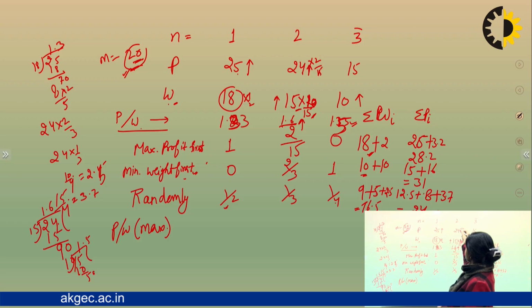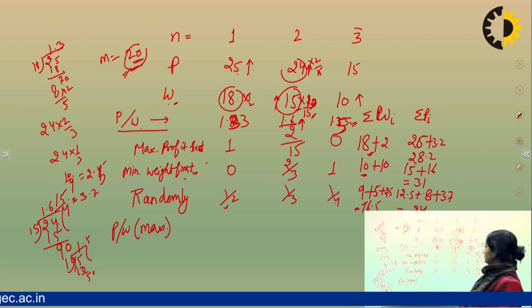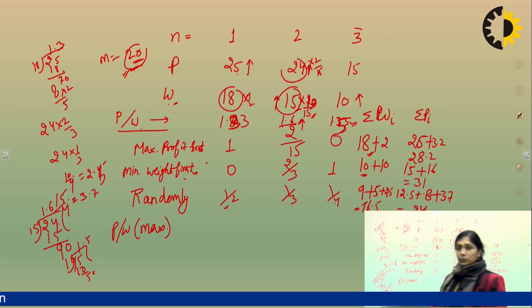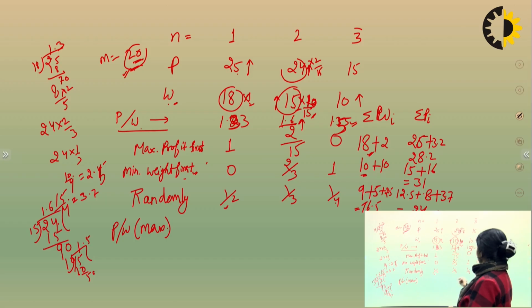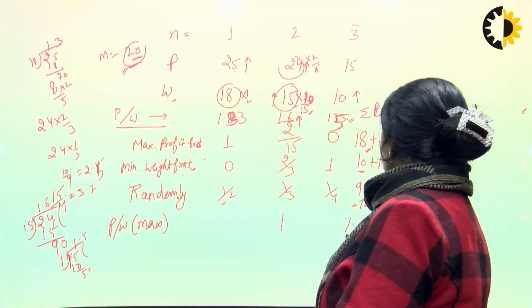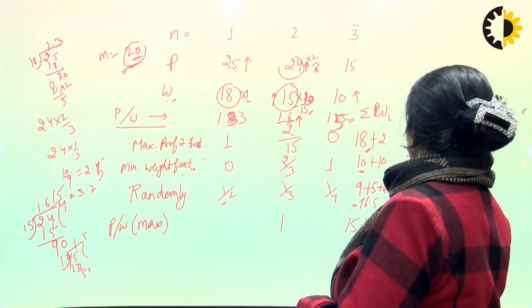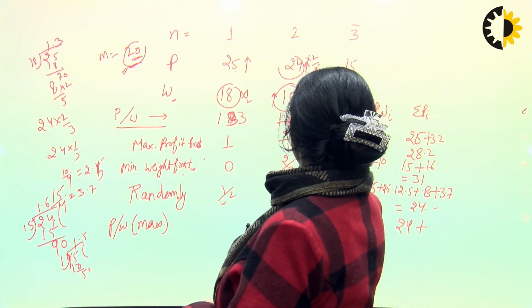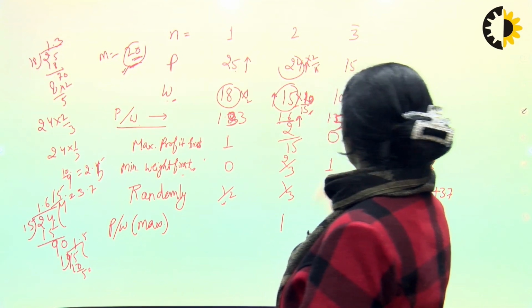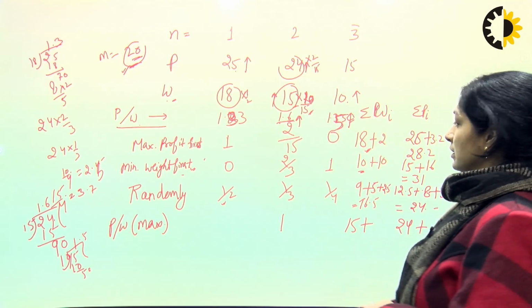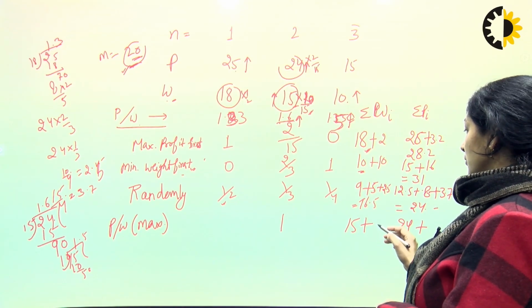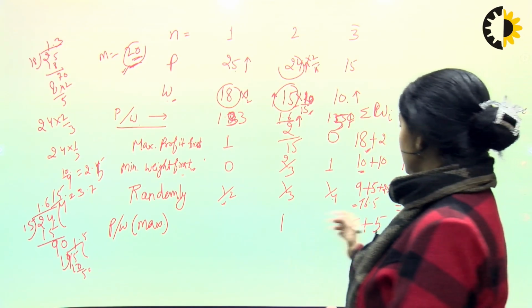And profit is here 24 and weight is here 15. It means you can have this item number 2 completely in your bag, so we will write here 1, because this is maximum. So now weight is 15 plus, profit is 24 plus. Again the next maximum is 1.5, but here weight is 10 and you can have only 5 weight because bag capacity is 20.